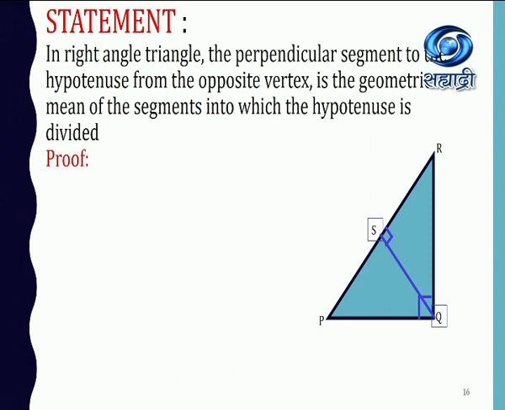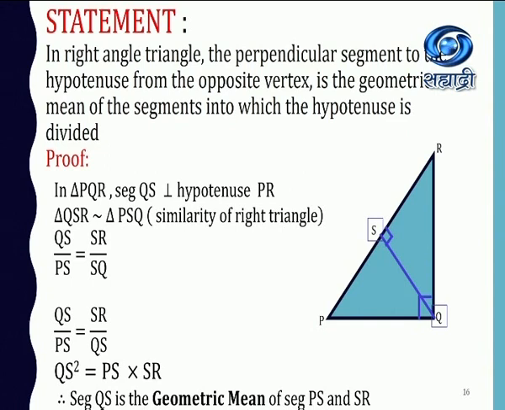So by the statement, the perpendicular segment to the hypotenuse, that is QS, from the opposite vertex is the geometric mean of the segments into which the hypotenuse is divided. The hypotenuse gets divided into two segments, that is PS and RS. So SQ square will be equal to PS into RS. So in triangle PQR, QS is perpendicular to the hypotenuse.